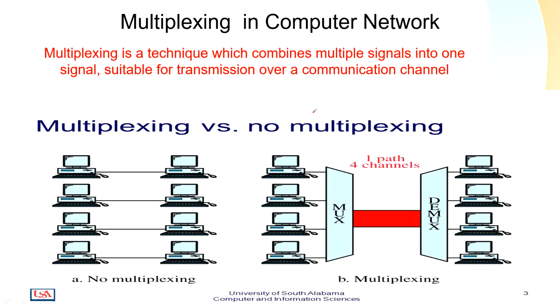Now what is multiplexing? In case of multiplexing, what we have between the sender and the receiver is a common channel, and all the senders and all the receivers are going to be connected to your common channel. On the sender side we have a mux which will have many inputs and a single output, and on the receiver side we have a demux which will have a single input and multiple outputs.